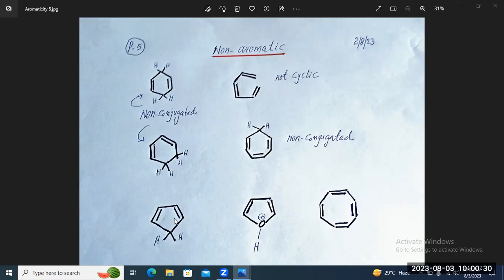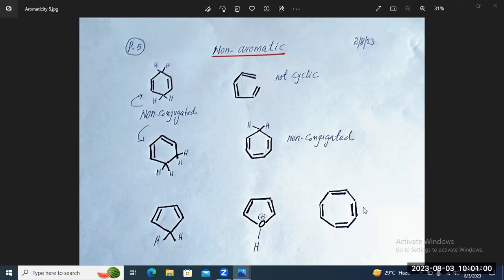See here, pi bond, single bond, pi bond, single bond, then again single bond. So this molecule is non-conjugated. This molecule is also non-conjugated because pi bond, single bond, O plus, single bond, non-conjugated system. So non-aromatic.